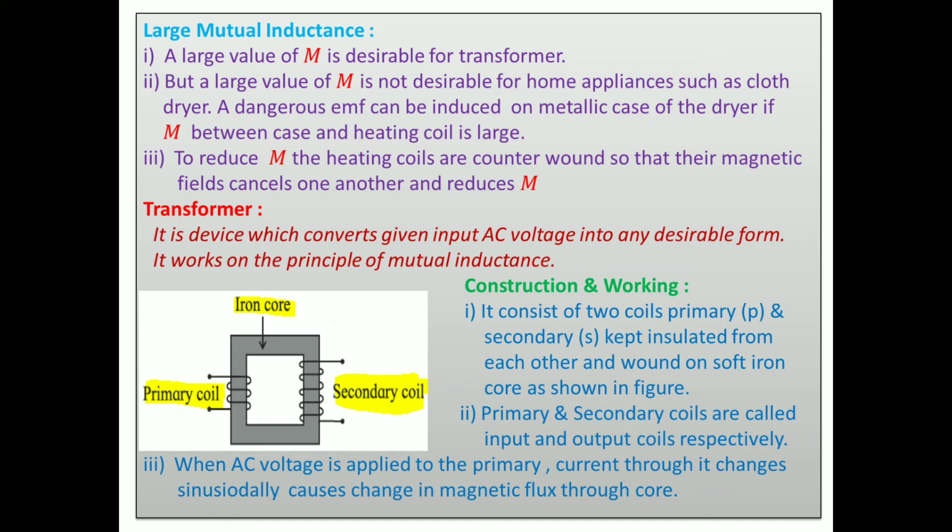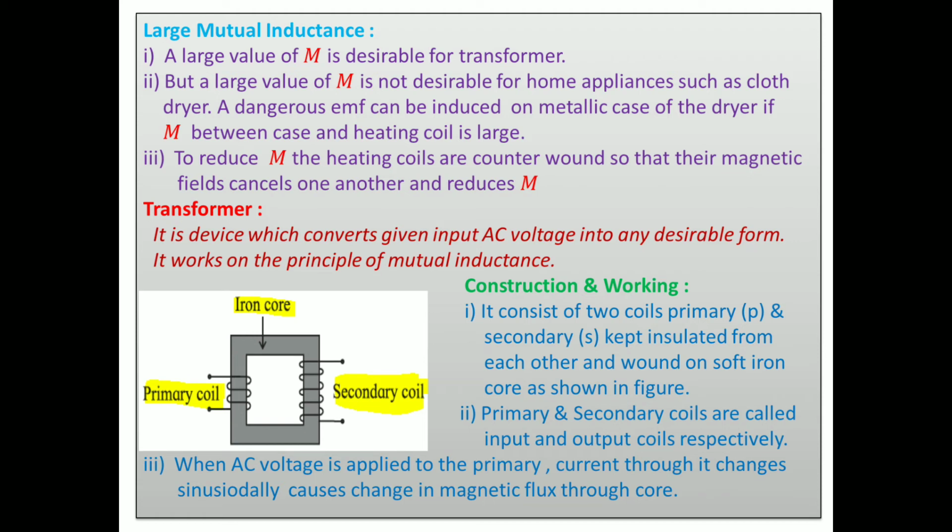Then look at the things. MSEB supplies 230 volt AC to you. Two wires are coming from the MSEB, from your meter, into your home. And all the appliances in your home, mini AC, fridge, different tube lights, fans, TV, and so many others, are connected in parallel combination at your homes.